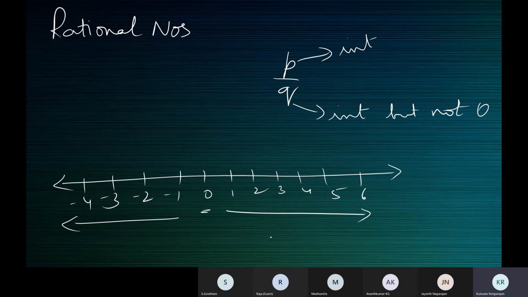And this collection is infinite because it extends indefinitely on both sides. The collection extends indefinitely to the right of 0 and to the left of 0.